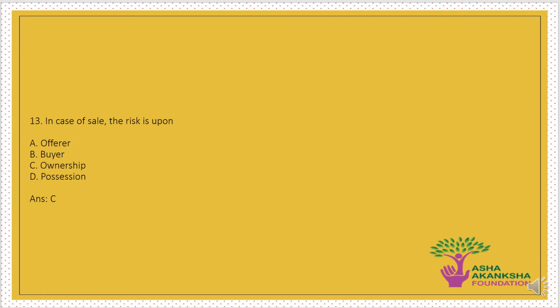The next question is in case of sale, the risk is upon which of the following? Options are A. The offerer, B. The buyer, C. The ownership, or D. The possession. The correct answer to this question is option C. That is, in case of sale, the risk is upon the ownership or the owner of the goods.